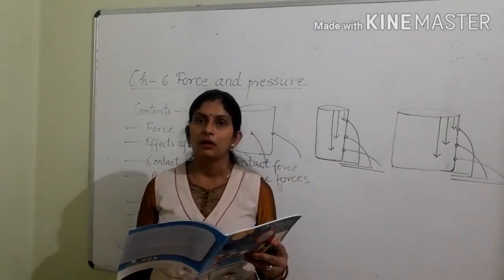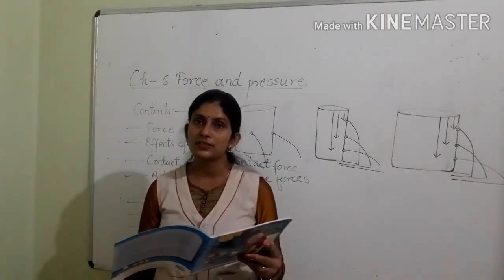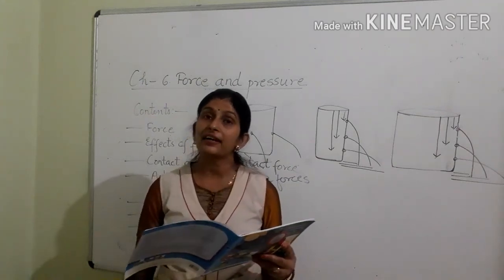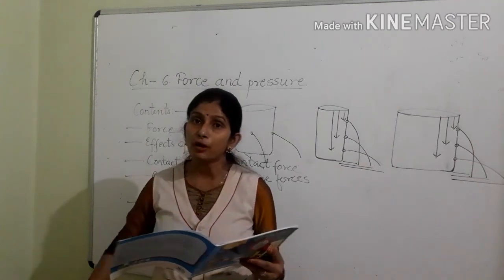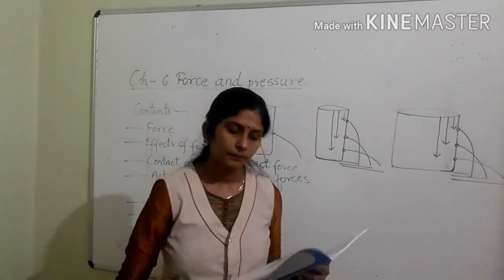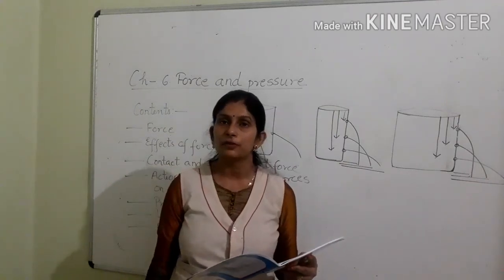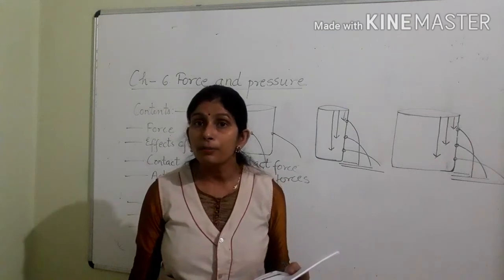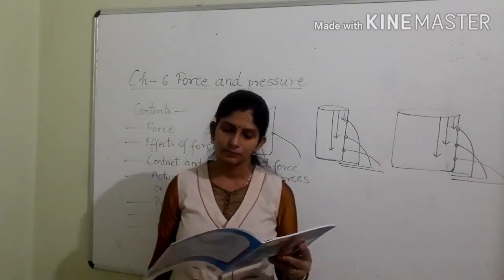Gravitational force: falling of an apple from a tree. Muscular force: hitting a ball with a bat. Magnetic force: attracting iron nails with a magnet. Frictional force: stopping of a rolling ball by the frictional force of the ground. Electrostatic force: attracting bits of paper by a comb after rubbing the comb on dry hair.